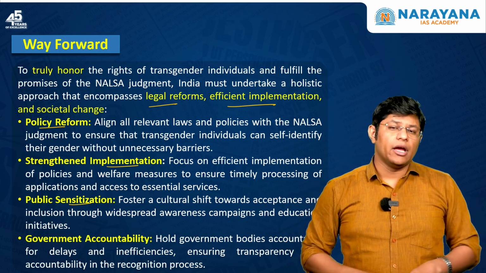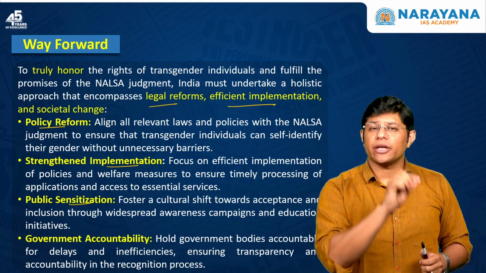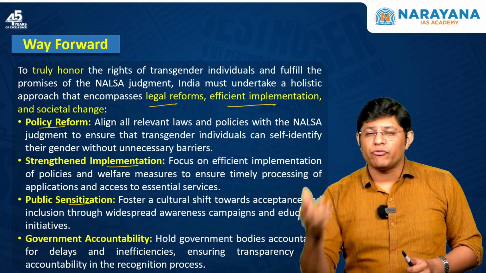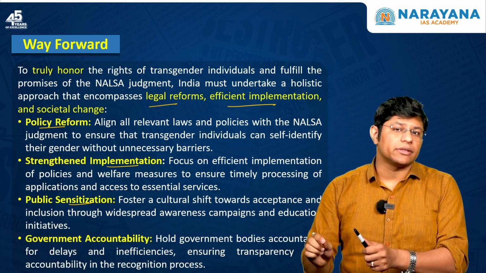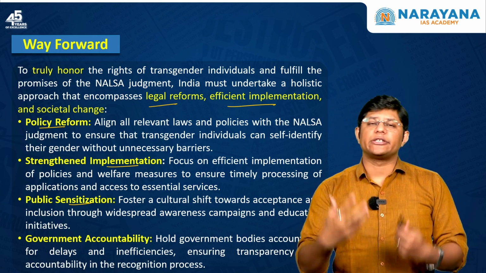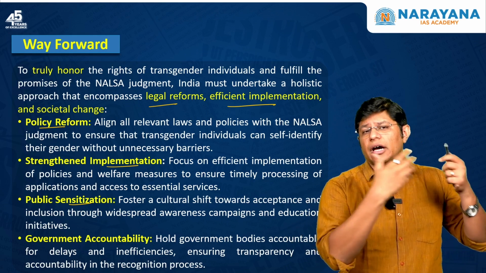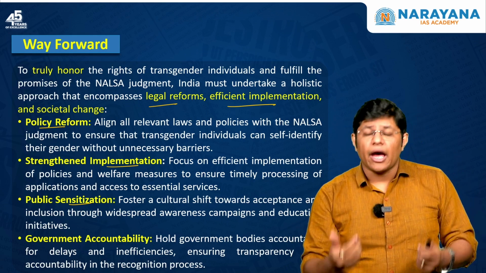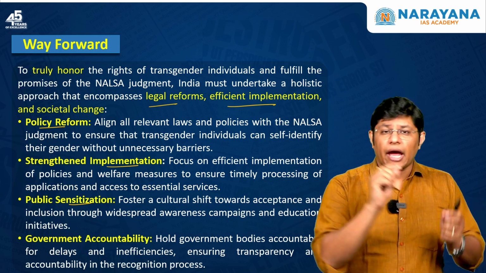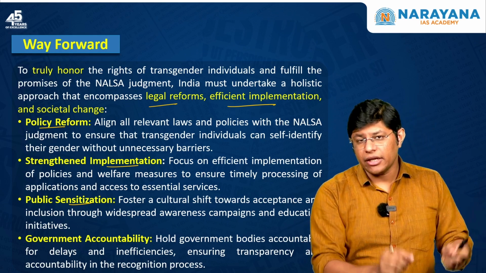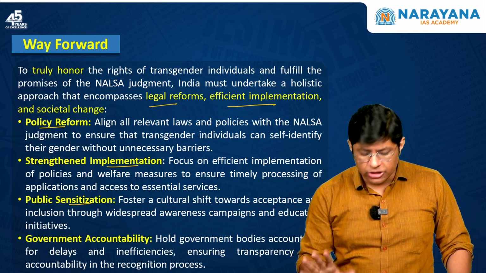Most importantly, government should set accountability measures so that anyone who fails to implement the schemes meant for the upliftment of the transgender community should be held accountable, right? So, this is how we actually help the transgender community. Actually, we are not helping them. This is the recognition given by the Supreme Court, and it is important that we follow that judgment and give the transgender community their due right, right? I hope students you understood each and every dimension of this article.